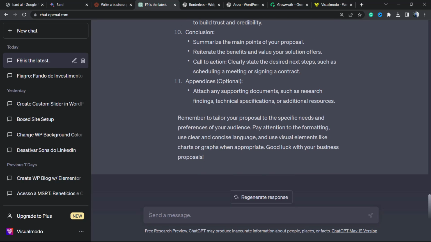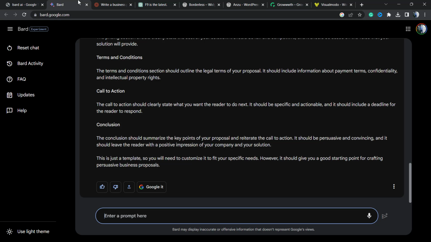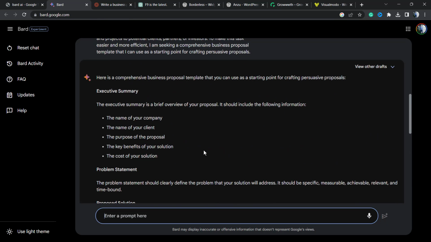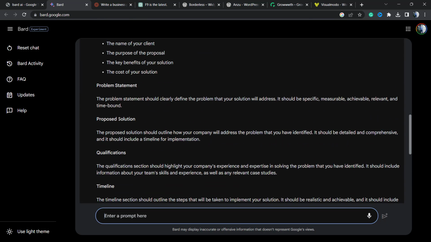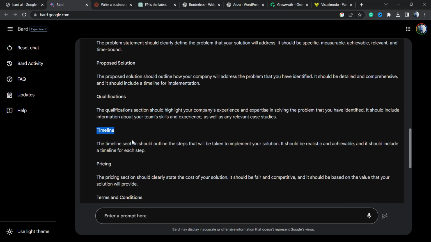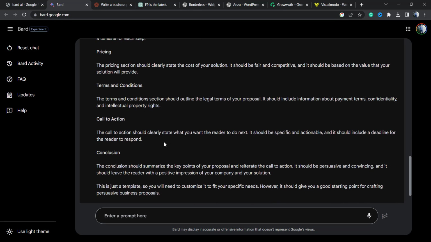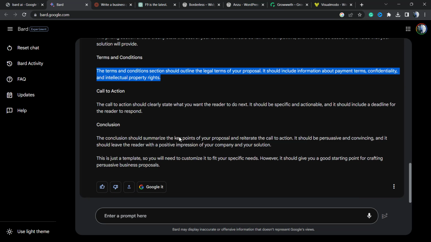As you can see, both have different structures and different styles of writing, but both write really comprehensive, good work. However, I tend to prefer the Google one, which has more accurate titles and subtitles. So in my opinion, this one seems like a good one, but it's up to you. Do your test and see what fits better for your needs.